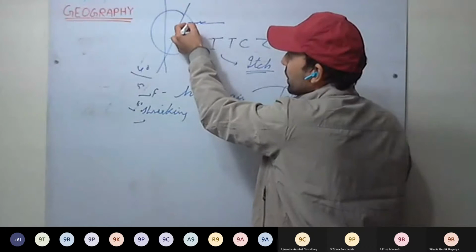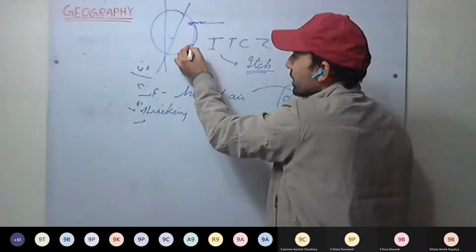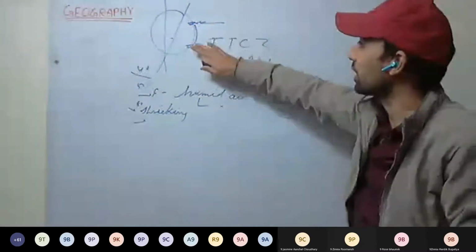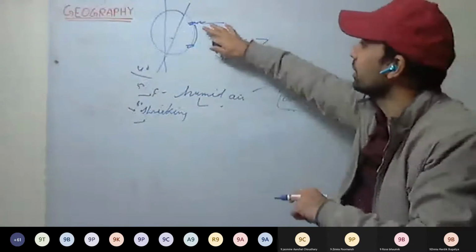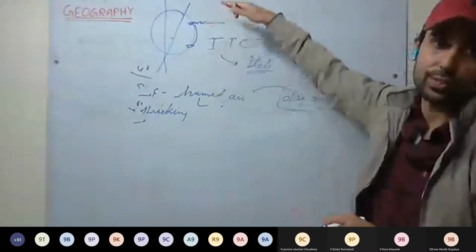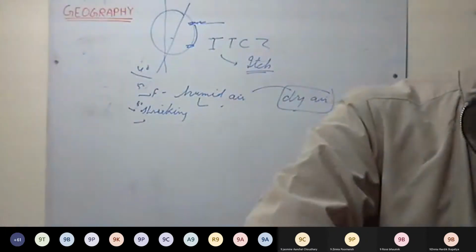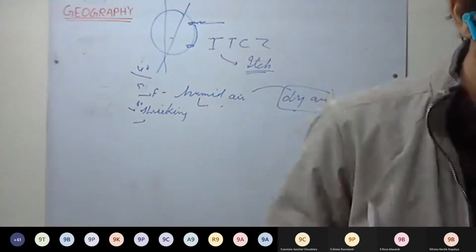In June, the sun is vertically over the Tropic of Cancer. Then in December, it is over the Tropic of Capricorn. So as the earth's relative position with respect to the sun varies as the earth revolves around the sun, the belts shift as well. What are the consequences? That is given on page number 116.